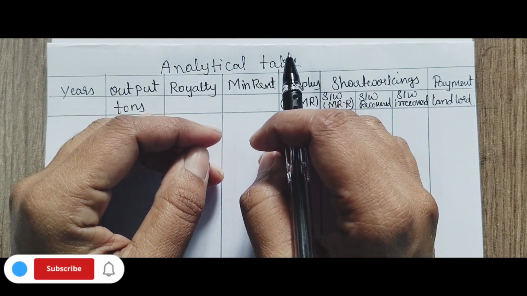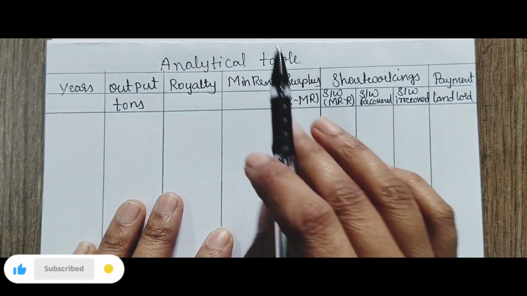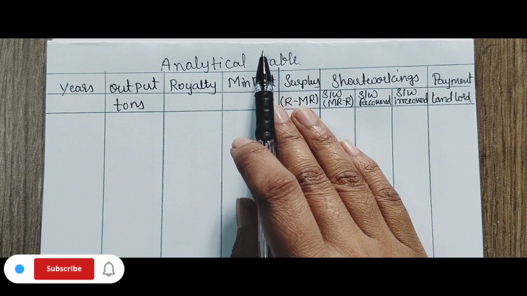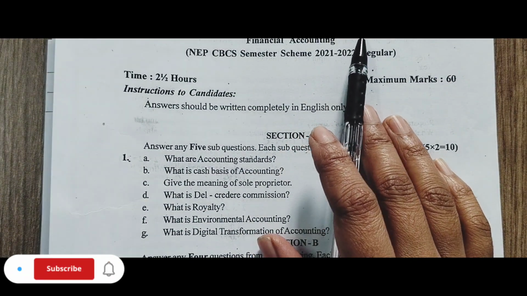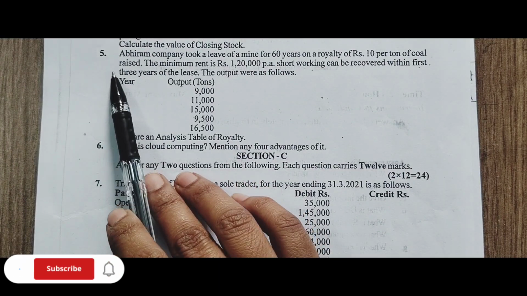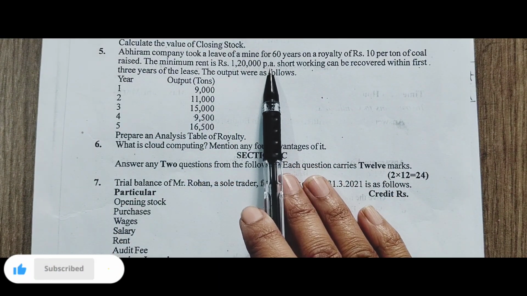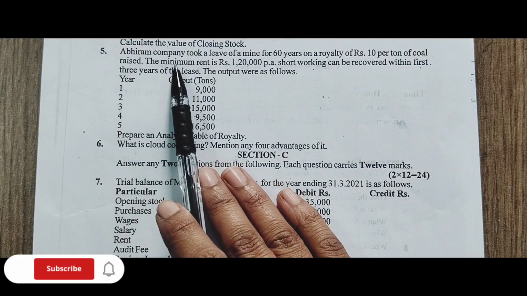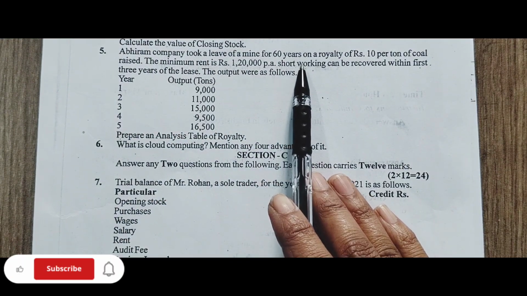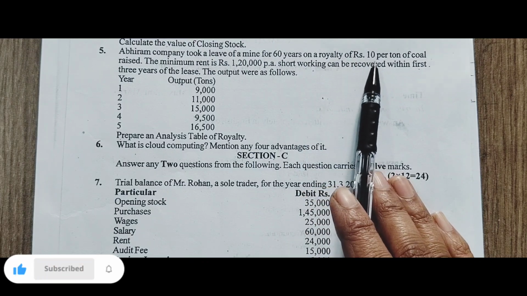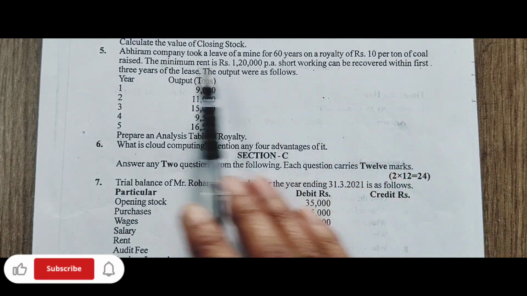I am Rajeshwari. Let us solve the 2022 question on the analytical table, June 2022, question number 6 or 5. It is a 6-mark question. Abhiram Company took a lease of a mine for 60 years on a royalty of rupees 10 per ton of coal raised.